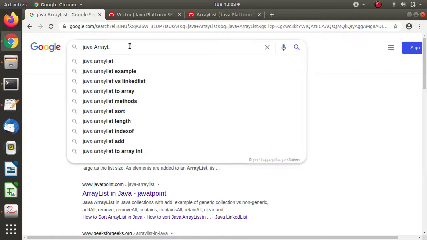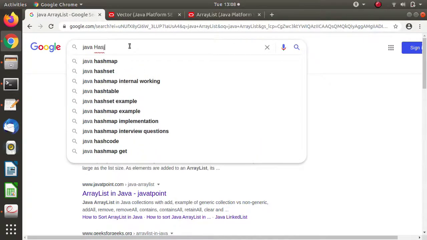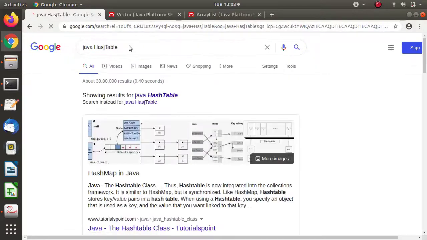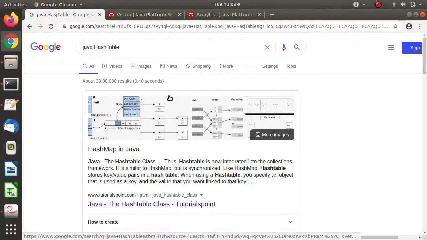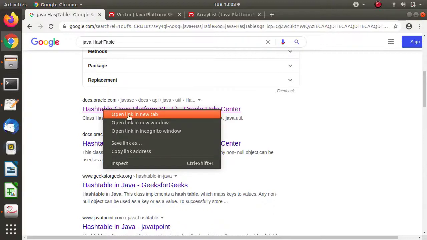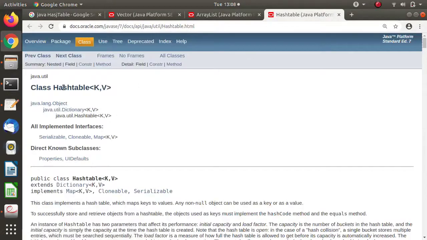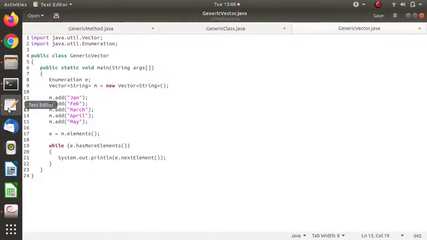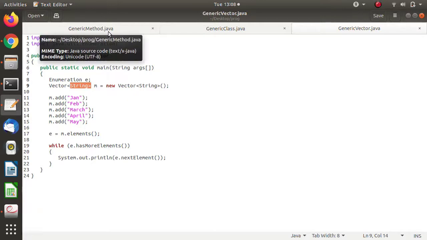You can also check Hashtable. We'll check on the official website of Oracle. So see here, there are two generic variables, K and V. So these standard data structures are also defined with generic variables. So we can put restrictions on these standard data structures, so that they can be used for a particular data type.